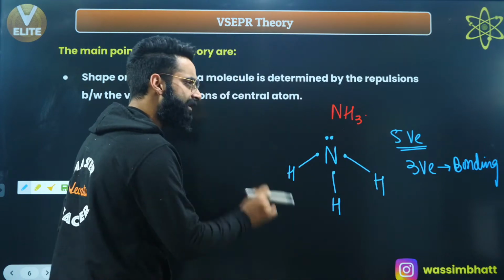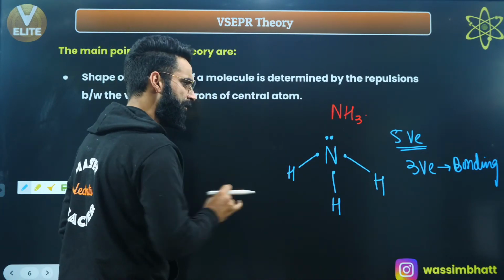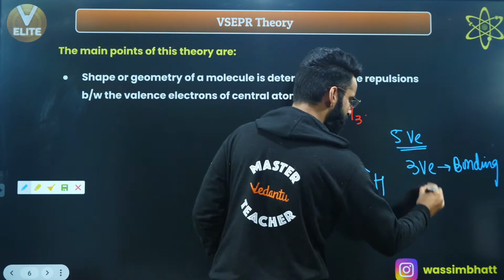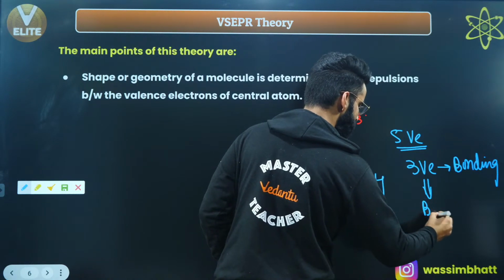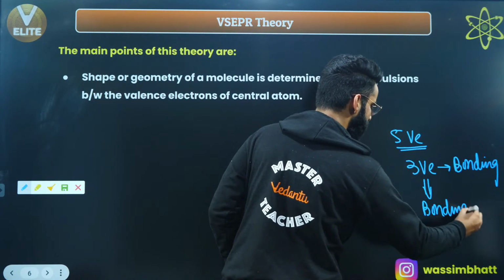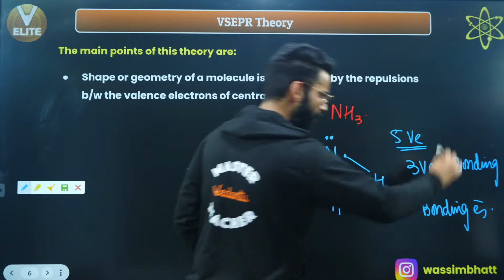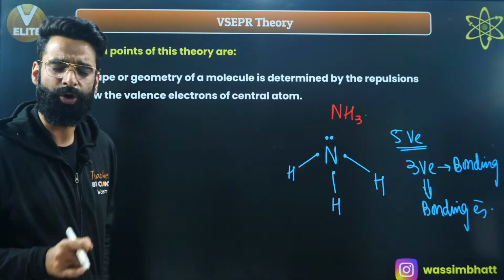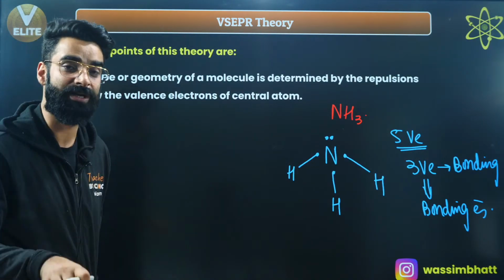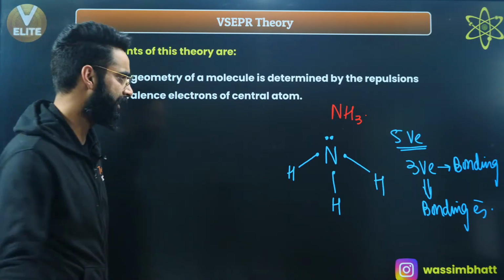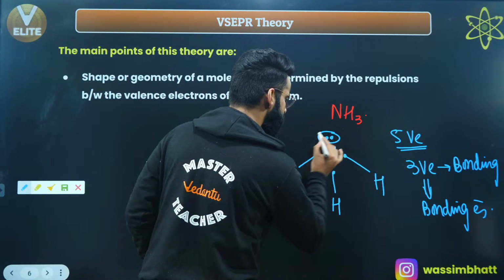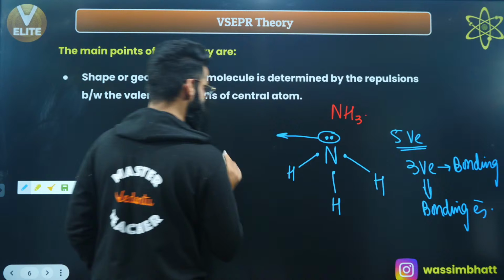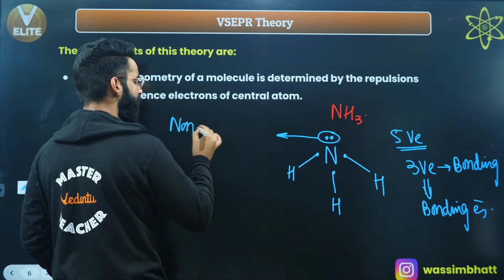Those electrons which belong to the valence shell and participate in the bonding are called bonding electrons. So these 3 electrons I'll be calling the bonding electrons, right? Whereas those electrons which belong to the valence shell but do not participate in the bonding are called non-bonding electrons. So these 2 electrons I'm calling non-bonding electrons.